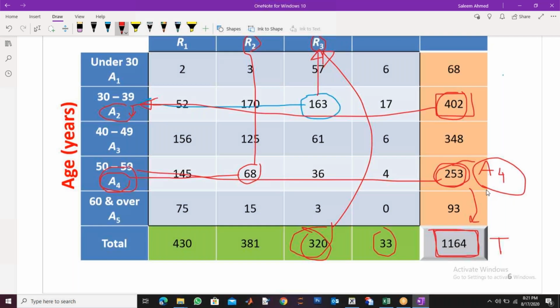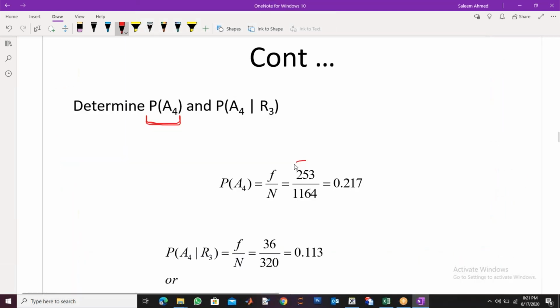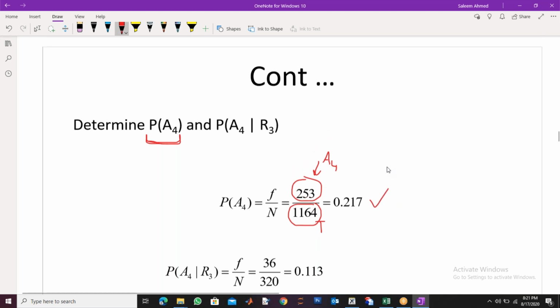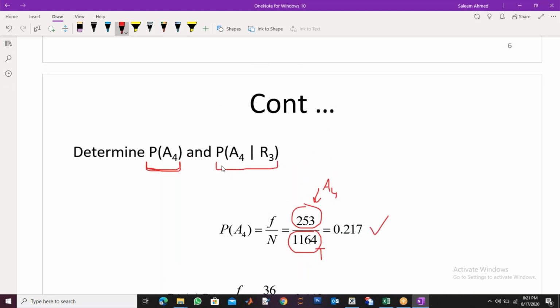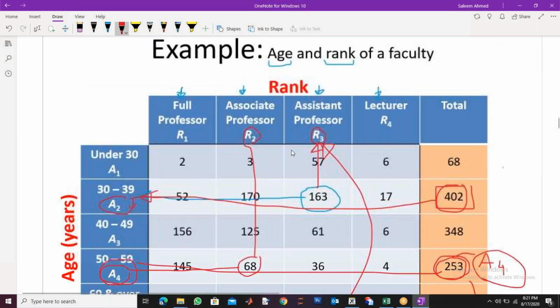253 total professors in age group A4 out of the total number of faculty, which is 1164. So this is the probability. Now they are asking you the same probability, but now a condition is given. What is the probability of being in age group A4, given that you are from R3, rank 3? I think rank 3 is assistant professor, right? Rank 3 is assistant professor. So what is the probability?